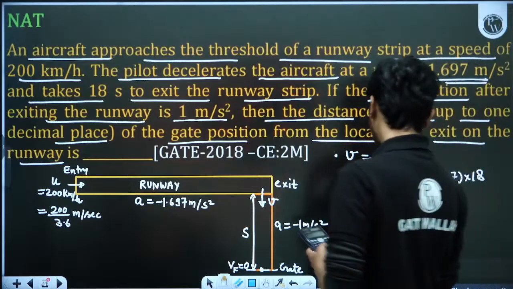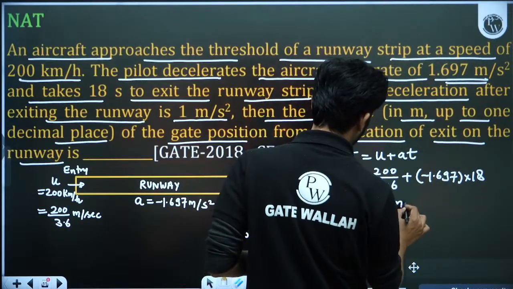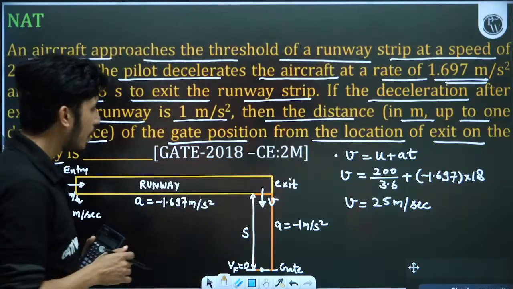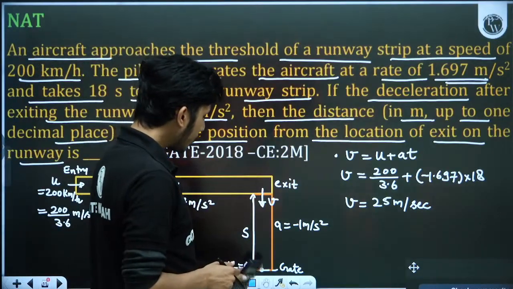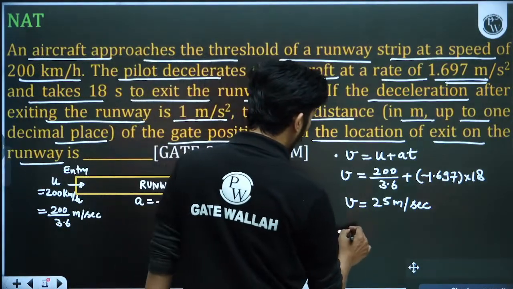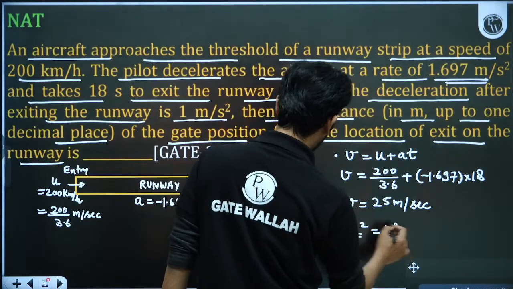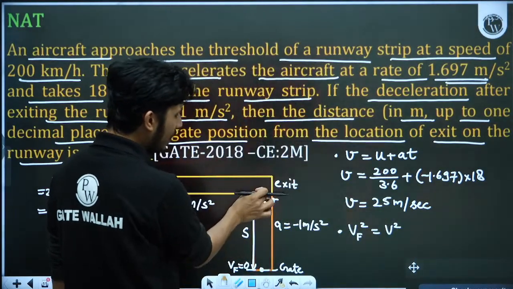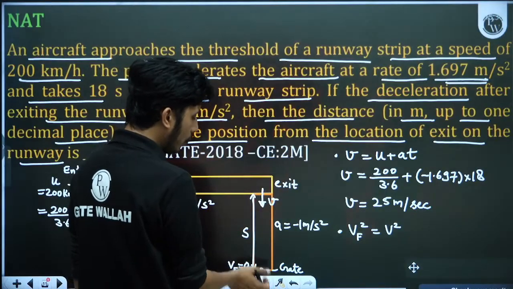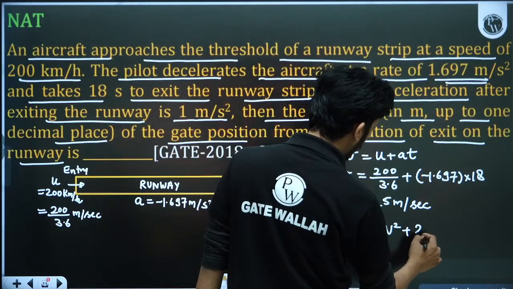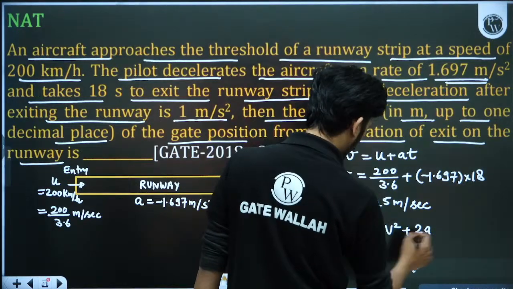So this is 25 meter per second. So at the exit, the velocity is 25 meter per second. Now this is v, and here the final velocity is 0. So final velocity vf square is equal to v square. For this length, this v is the initial velocity. This vf final velocity is 0 because it will stop here. So final velocity square is equal to initial velocity square plus 2as, where s is the distance covered.